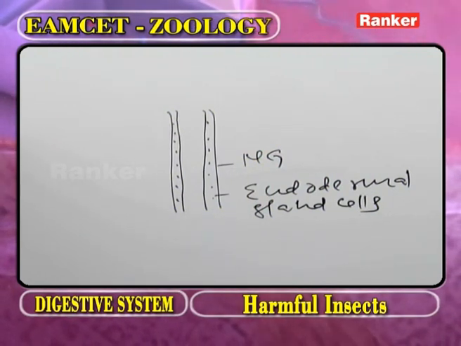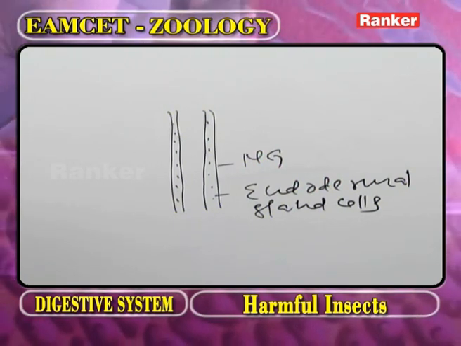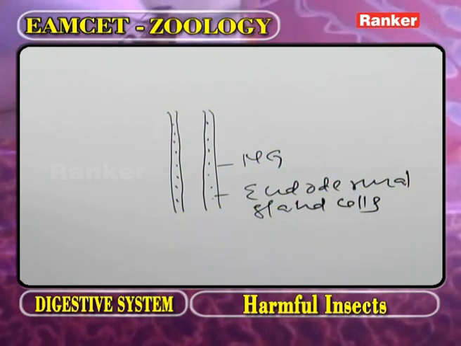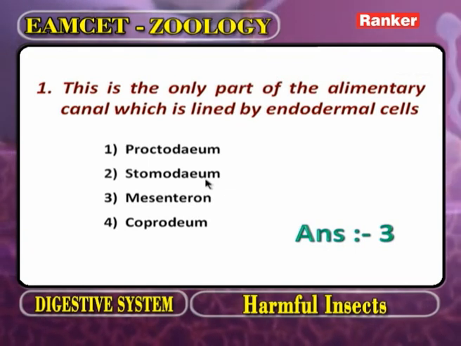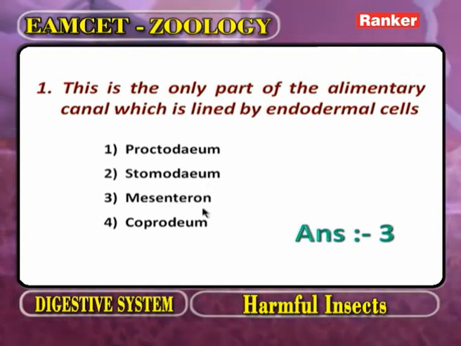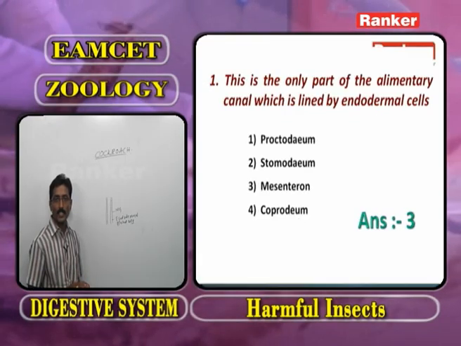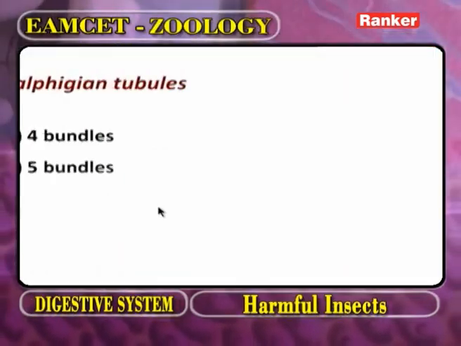Now, regarding this question, this is the only part of alimentary canal which is lined by endodermal cells. Option 1, proctodeum. Second one, stomodeum. Third one, mesenteron. Fourth one, coprodeum. Now based on this information, what is the correct answer? The mesenteron. Now go for the next question.